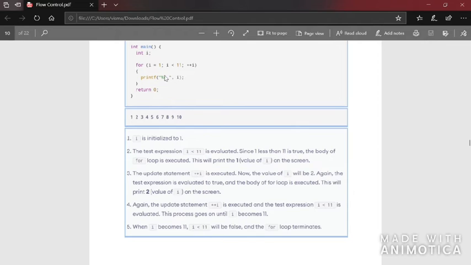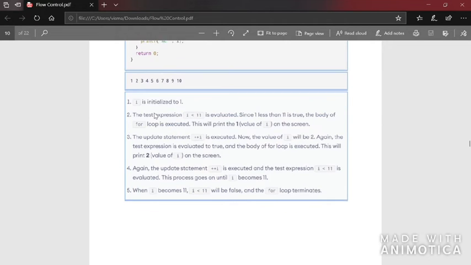If there was no space given, it would look like a single 10 digit number, like 1 2 3 4 5 6 7 8 9 1 0. That is what the output would look like. So to increase the readability of the output, after printing the value they have included a space. So 1 space, 2 space, 3 space. In such a manner they have printed the output.